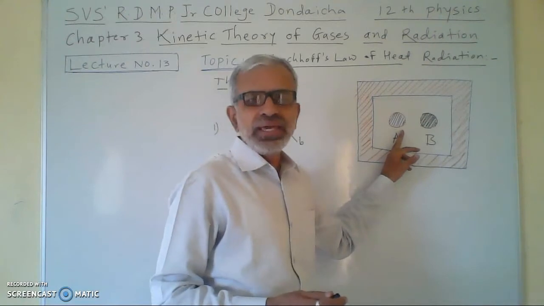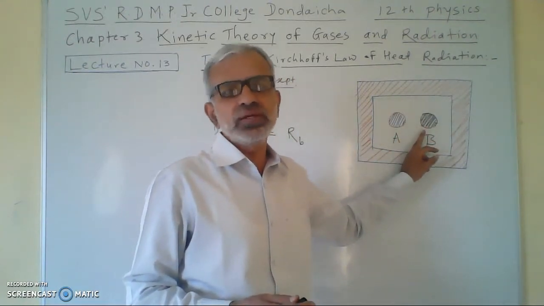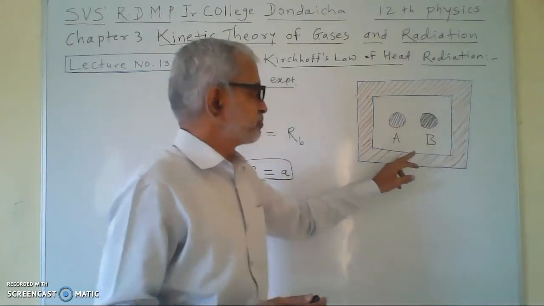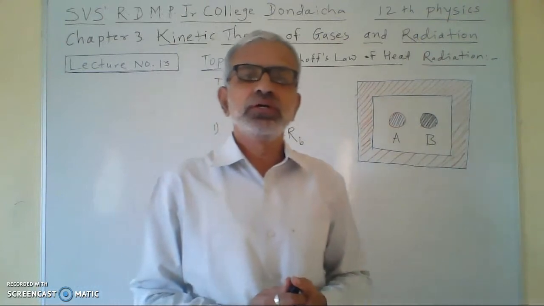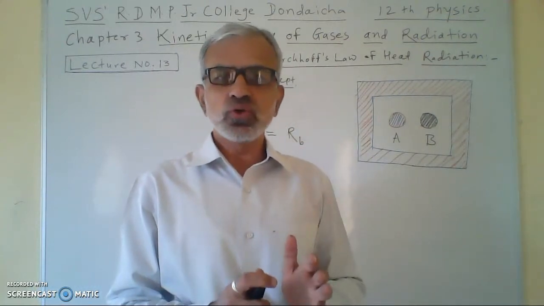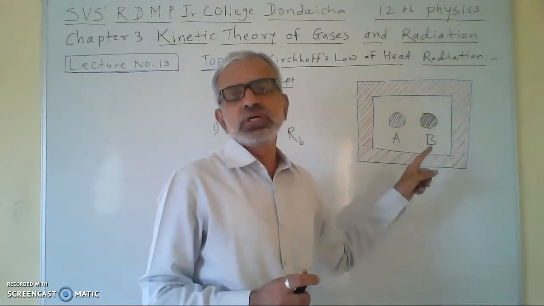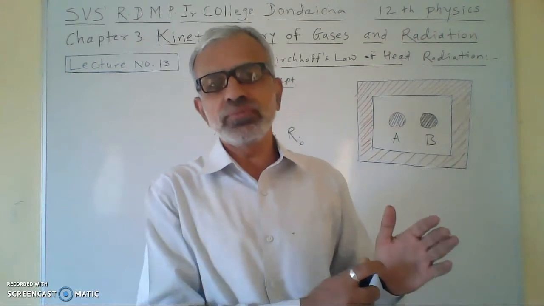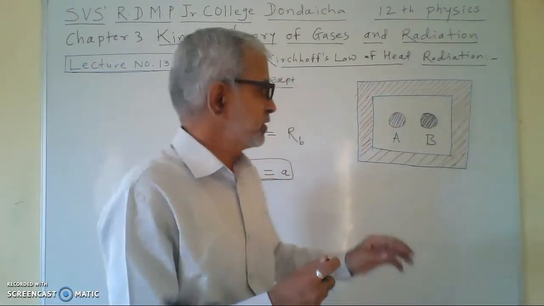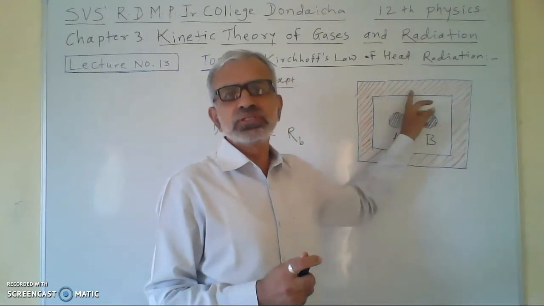One body A is an ordinary body and body B is a perfectly black body. Then these two bodies are kept in a constant temperature enclosure, in which the temperature will remain constant for a long time, and these two bodies are in thermal equilibrium with the surrounding.